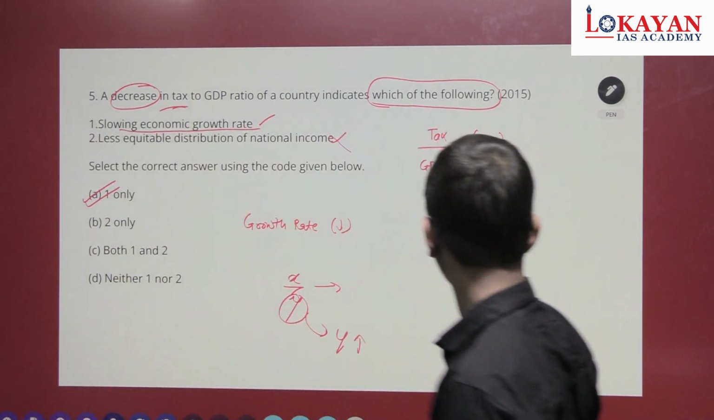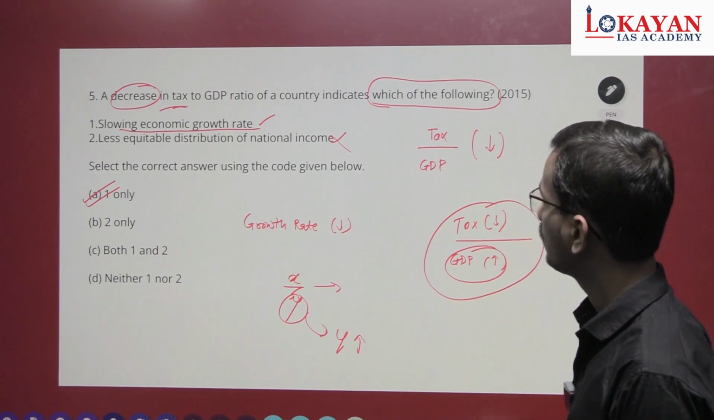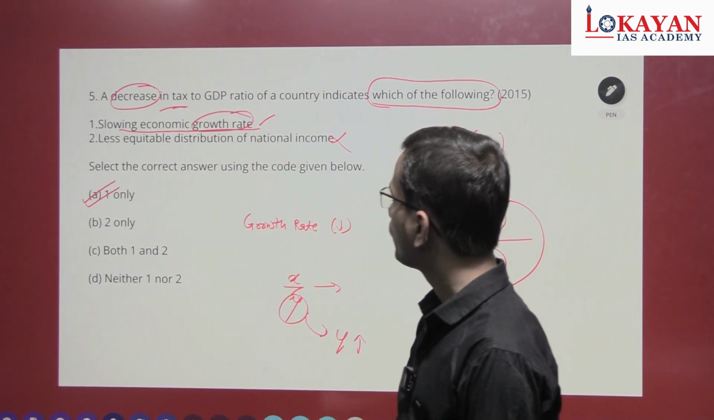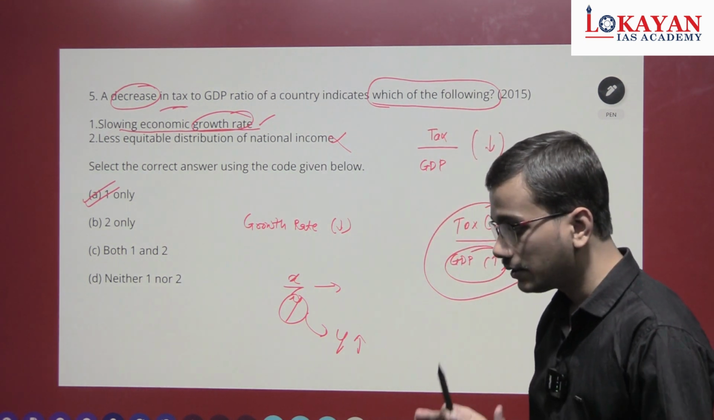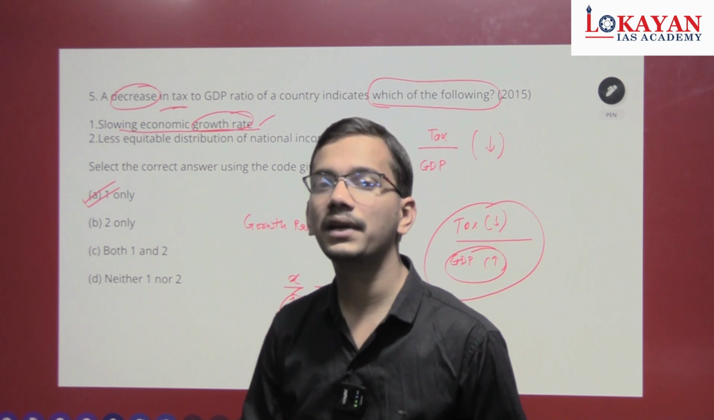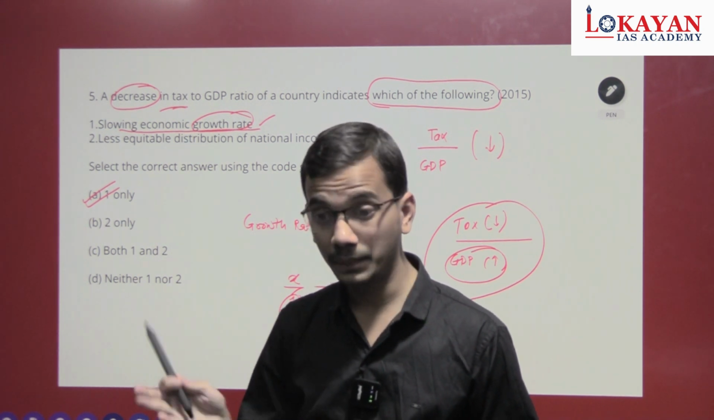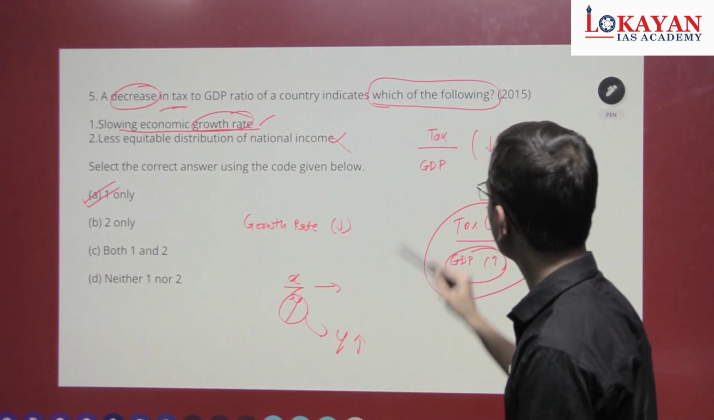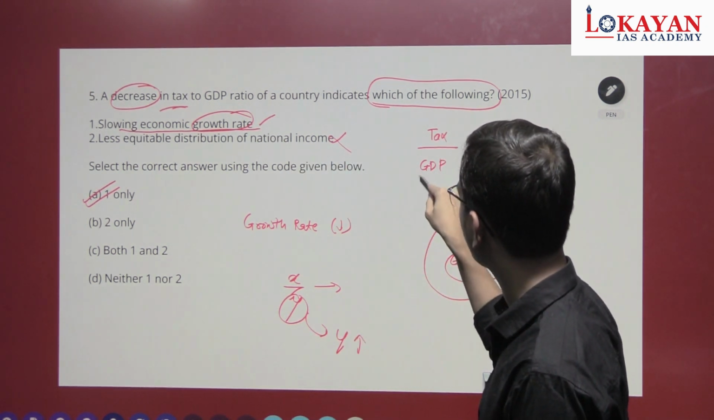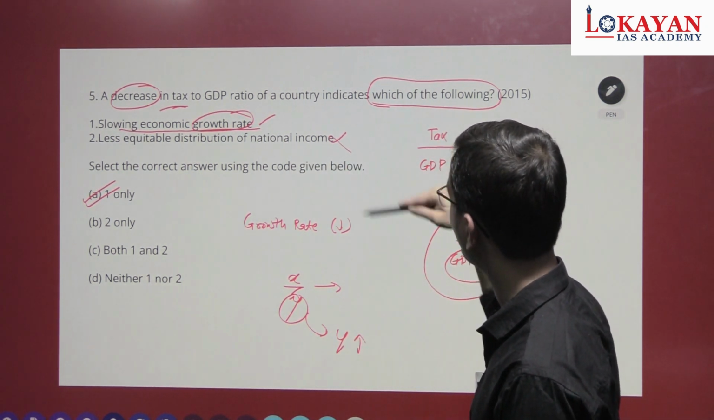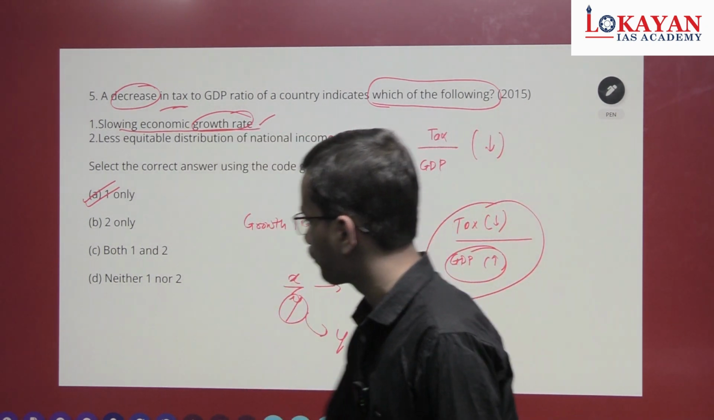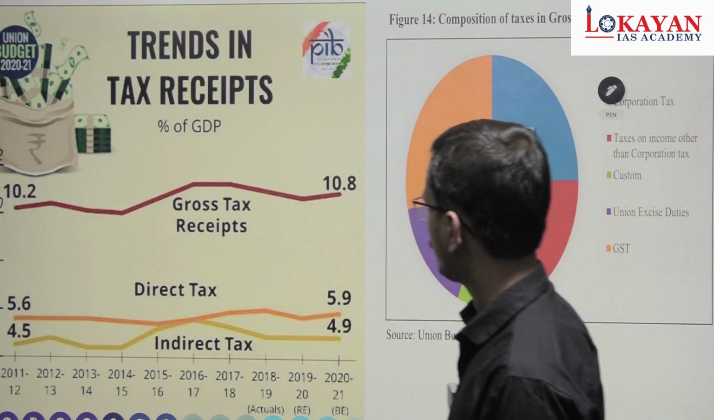So understand this question carefully. Okay, so what is the keyword? Slowing of economic growth rate. There is a possibility that you can misinterpret it as contraction, like GDP is reducing. So you can say that economic growth is slowing, so GDP is decreasing, so tax to GDP ratio will increase. No, that is not the case. Okay. Next question. Oh, sorry.